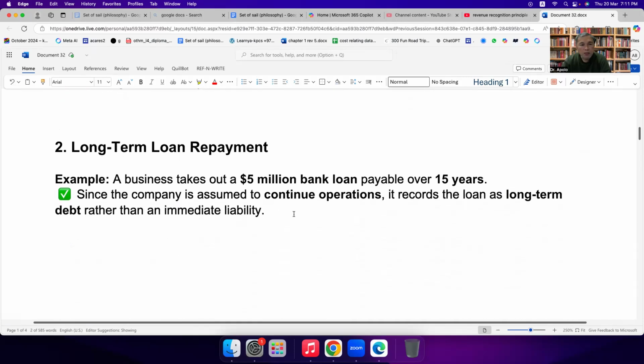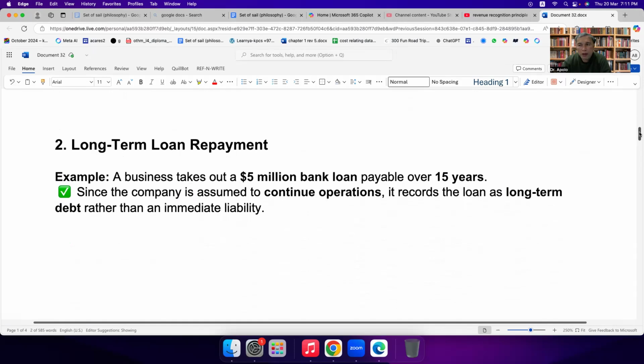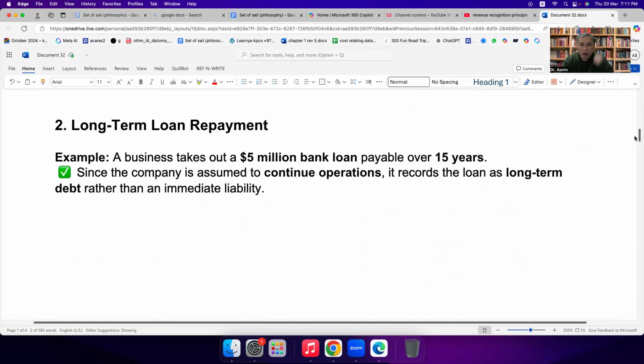Another is long-term loan repayment. For example, any debt owed by the organization to another company or lender. Here, a business takes out a 5 million bank loan payable over 15 years. Since the company is assumed to continue operation, that means perpetual, it records the loan as long-term debt rather than an immediate liability.